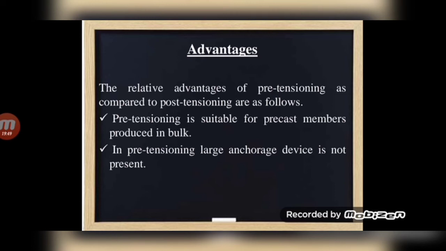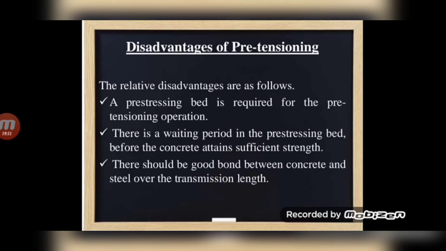Disadvantages of pre-tensioning. The relative disadvantages are as follows. A pre-stressing bed is required for the pre-tensioning operation. There is a waiting period in the pre-stressing bed before the concrete attains sufficient strength. There should be good bond between concrete and steel over the transmission length. If we have a good bond, only then will the compressive stress be created. If we don't have a good bond, we won't have any compressive stress. The steel will get shrunk.